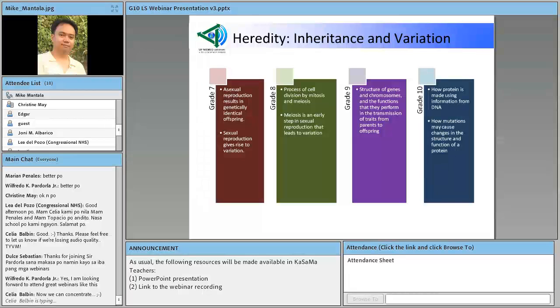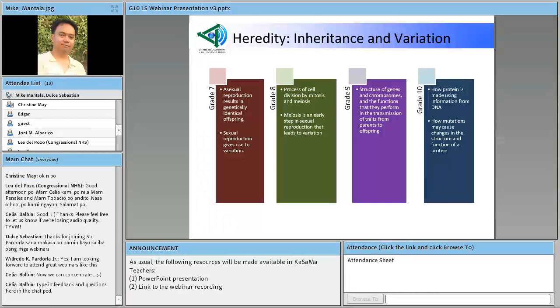Kanina sa grade 7, kung maalala ko yung experiment dito nun ay yung tungkol sa potato. Kung paano yung mata, in quotation marks, ng potato ay umuusbong at nagiging isang organismo. Pero gaya nga ng nabanggit ko kanina, sa grade 7, may activity doon on organisms other than plants and animals.